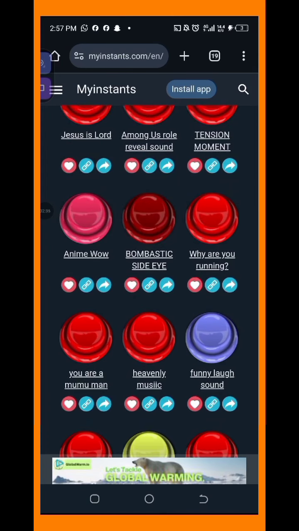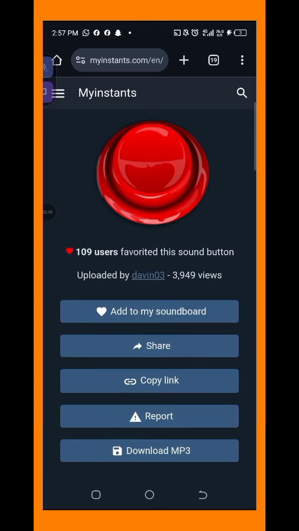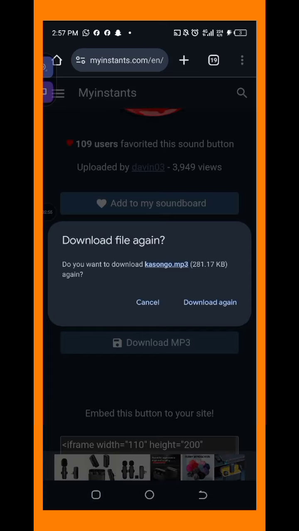Now, any one you need, like this Kasongo, if you want to download it, all you need to do is just touch the name. It will open this way. Just scroll down, you see download to MP3. Let me click on it. It will download immediately. Just be patient, it's downloading.